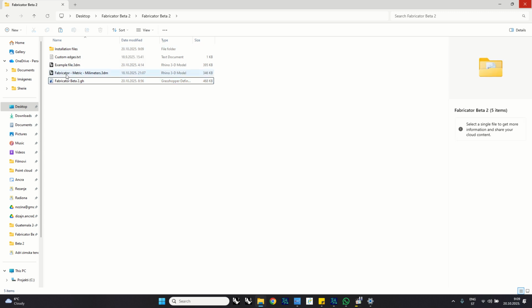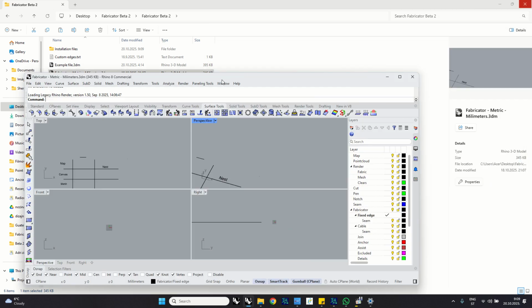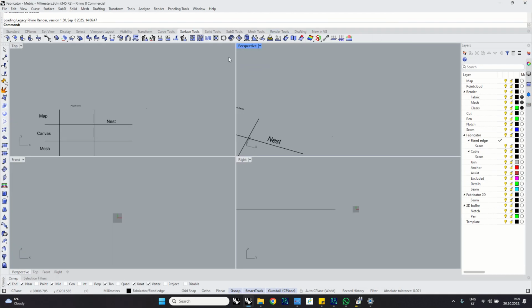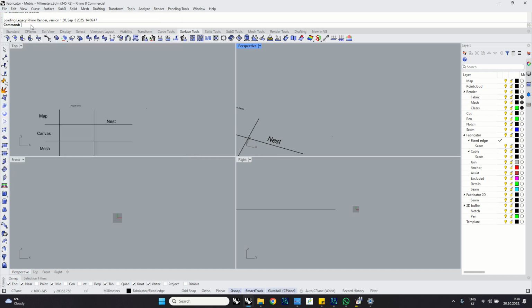So first what we do is we run the template file, open it, Rhino 8, wait until this loads. So we're going to start Grasshopper.